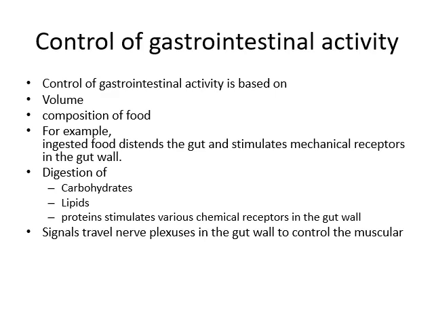Digestion of carbohydrates, lipids and proteins stimulates various chemical receptors in the gut wall. So if you eat carbohydrates, lipids or proteins, then these elements will stimulate the gut wall to produce different types of enzymes. Signals travel via nerve fibers in the gut wall to control the muscular activity.